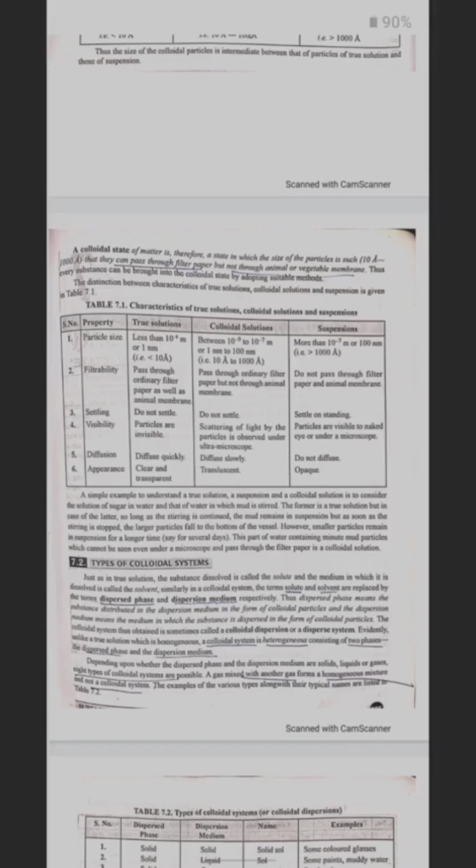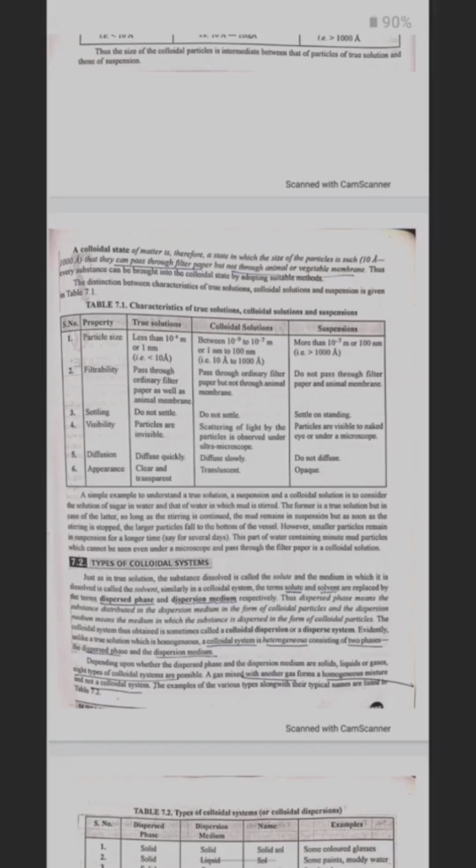A simple example to understand a true solution, a suspension and a colloidal solution is to consider the solution of sugar in water and that of water in which mud is stirred. The former is a true solution, but in case of the latter, so long as the stirring is continued, the mud remains in suspension, but as soon as the stirring is stopped, the large particles fall to the bottom of the vessel. However, smaller particles remain in suspension for a longer time, say for several days. This part of water containing minute mud particles which cannot be seen even under a microscope and pass through the filter paper is a colloidal solution.